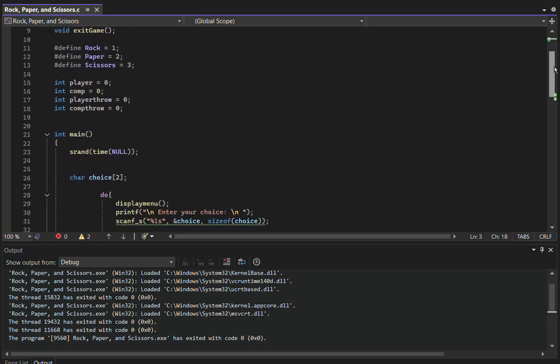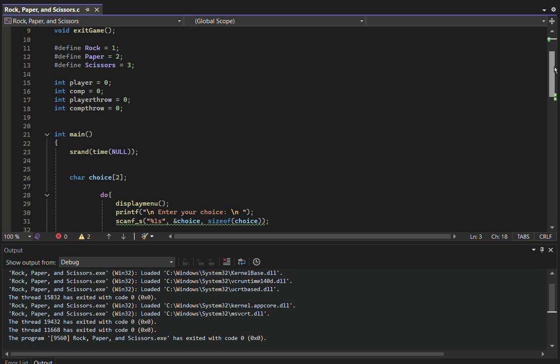After that, we have the definitions of rock, paper, and scissors, tying them to the integers 1, 2, and 3, which will be important for the random generation of the computer's choice. Anytime I include rock, paper, and scissors in my code, the compiler will know that they are associated with 1, 2, and 3.